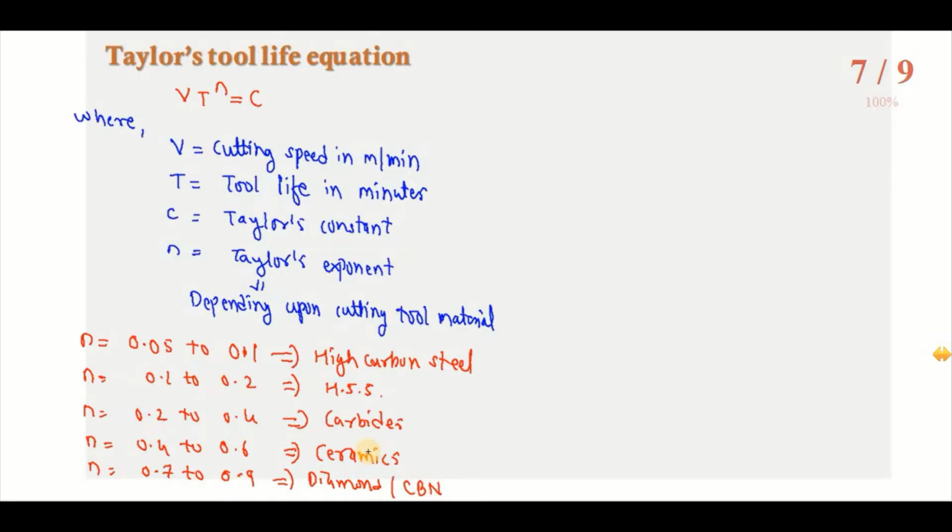Whenever the strength of a tool increases, the Taylor's exponent value increases.